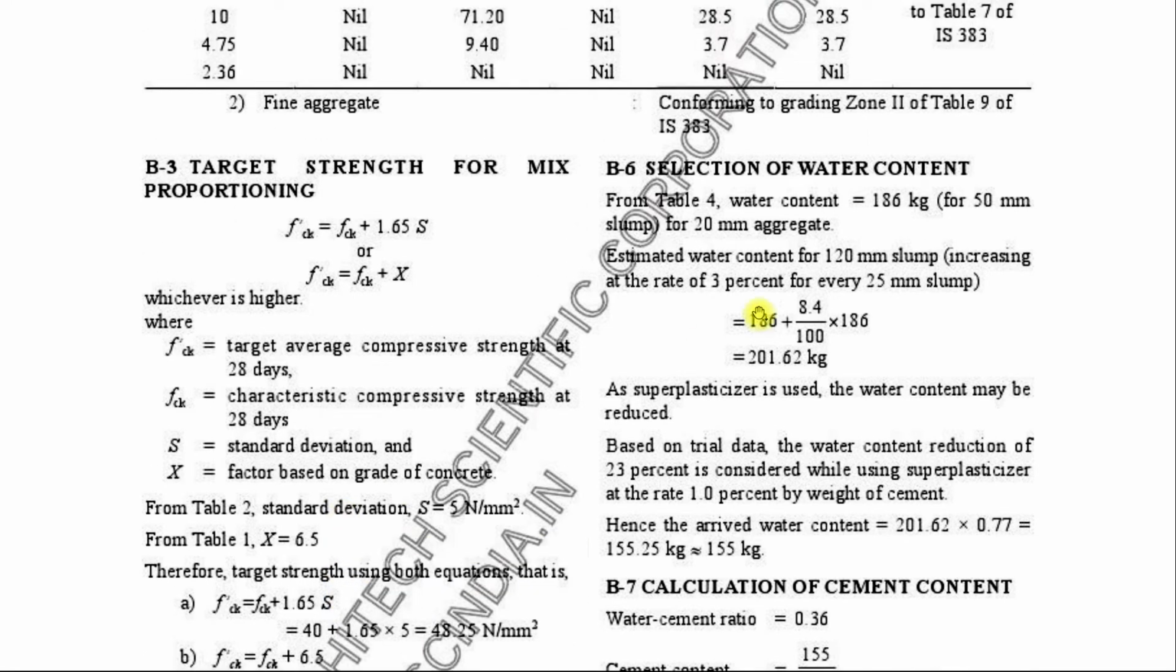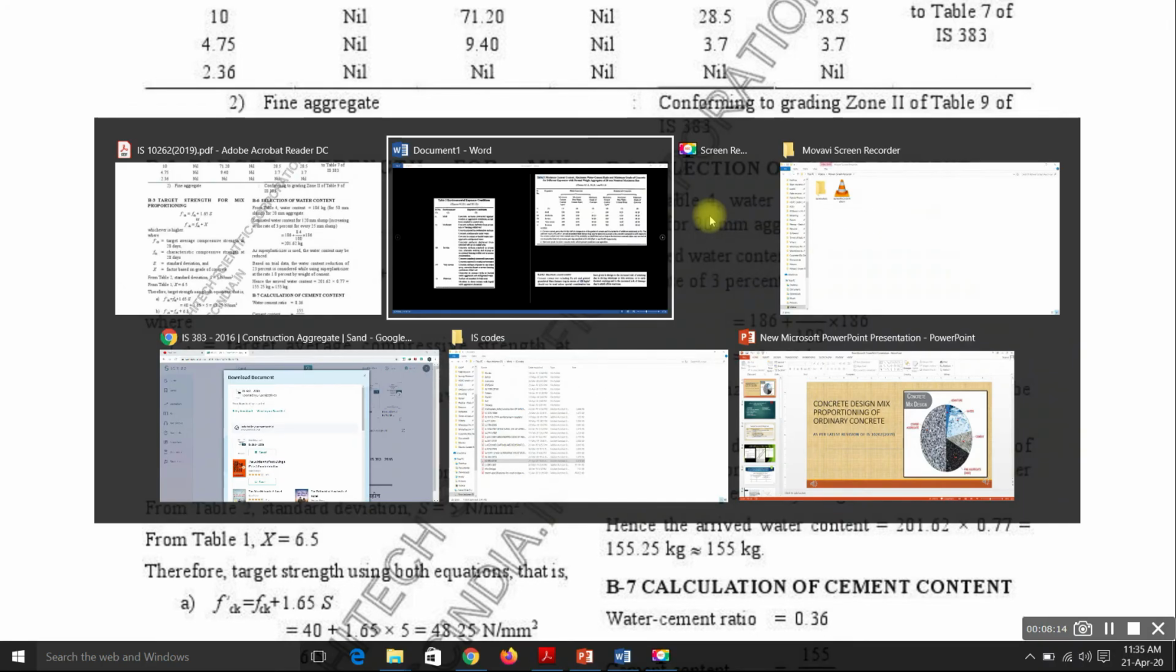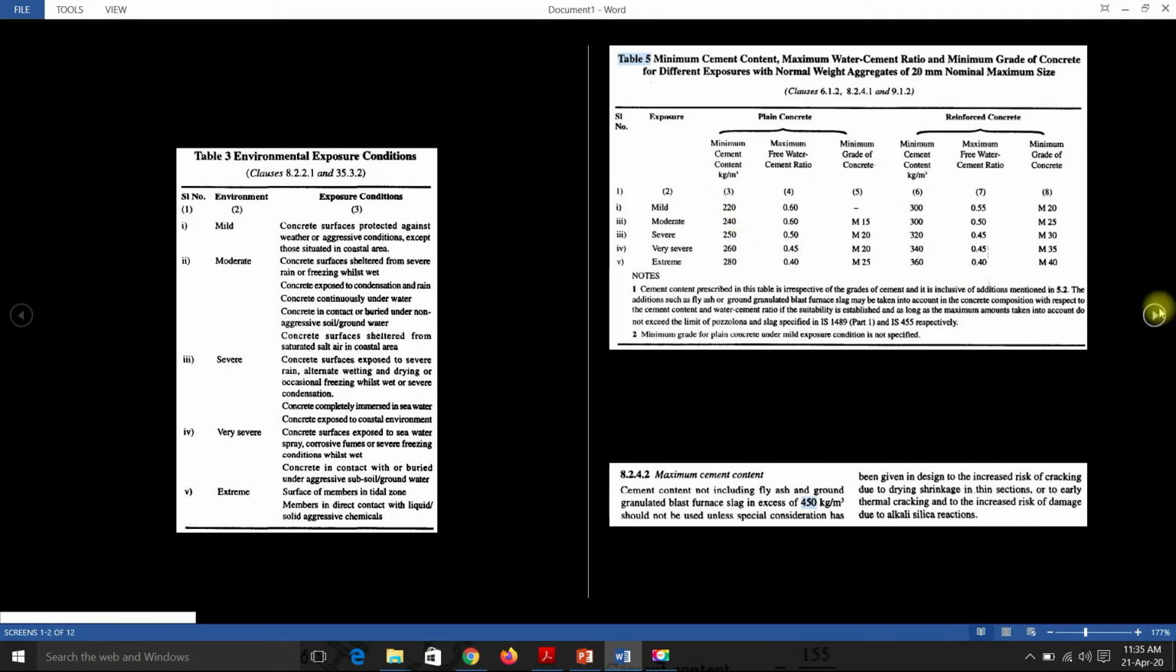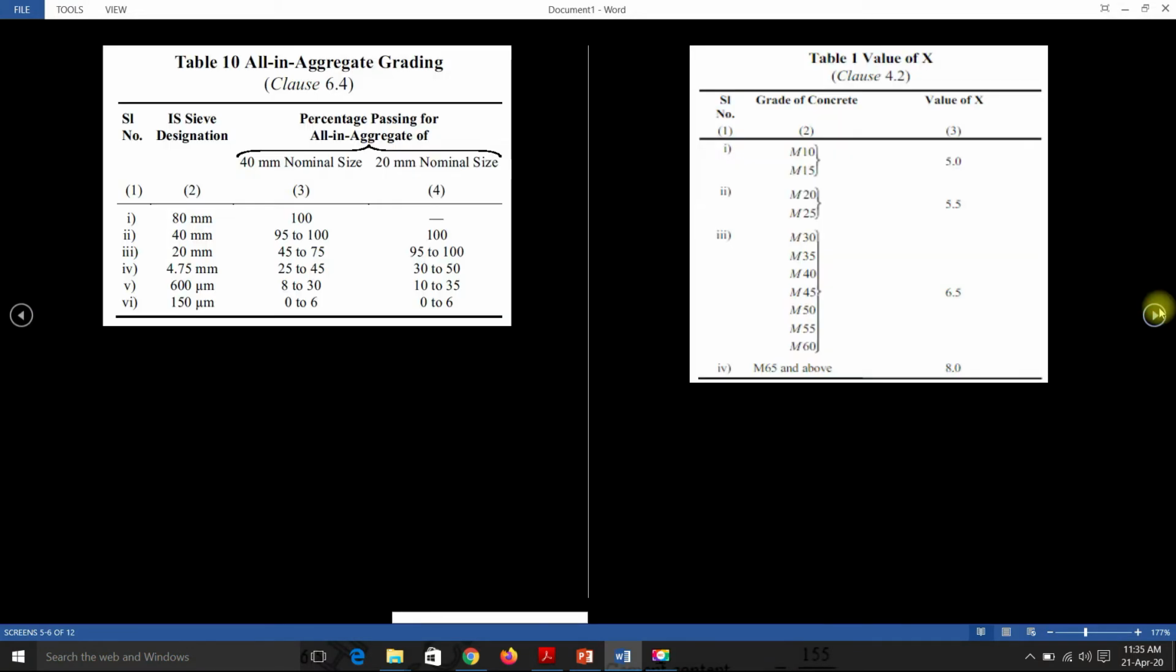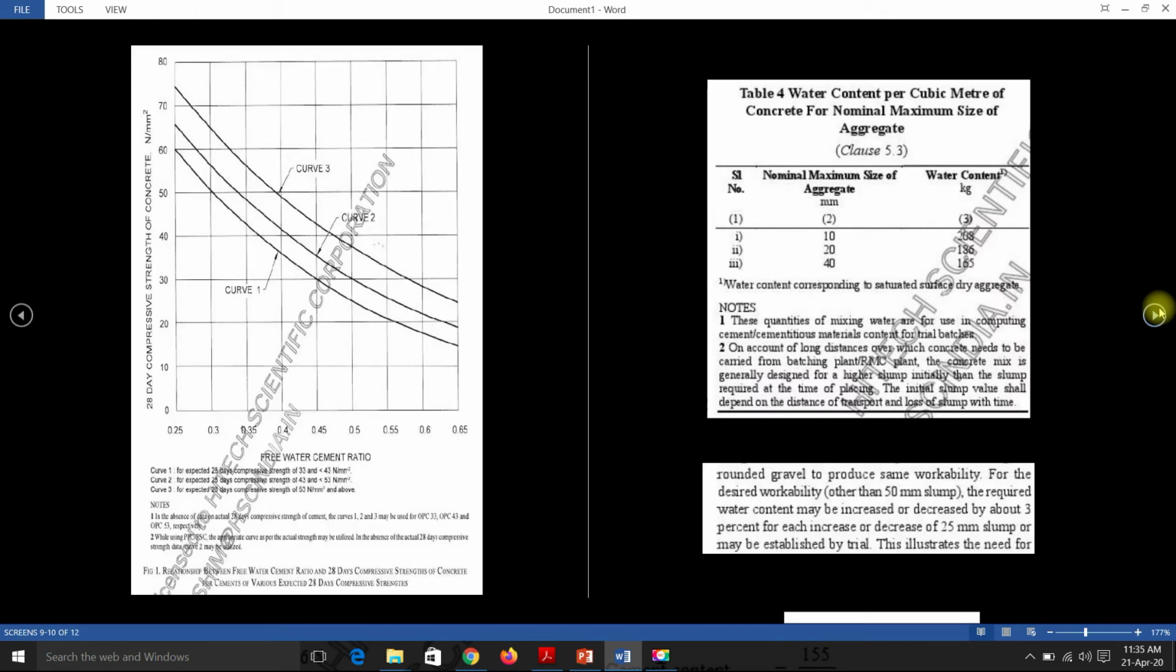After this, we need to find out the selection of water content. Water content is given in table 4 of IS 10262 code. You can see here, table 4 of IS 10262 code is based on the nominal maximum size of aggregate. For 20 mm it is 186 kg per meter cube. It is also given that this table is for 50 mm slump range.